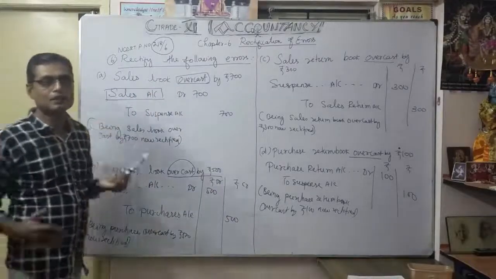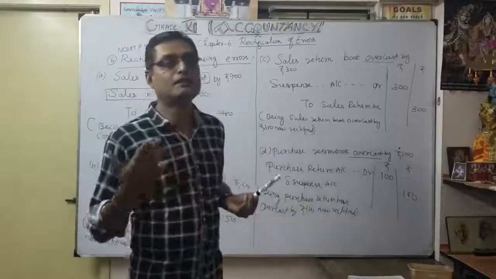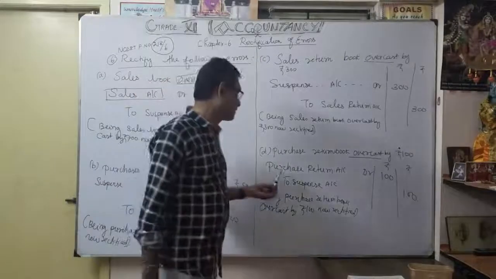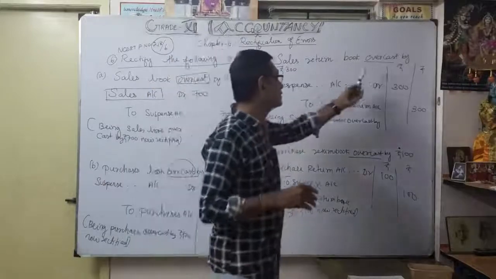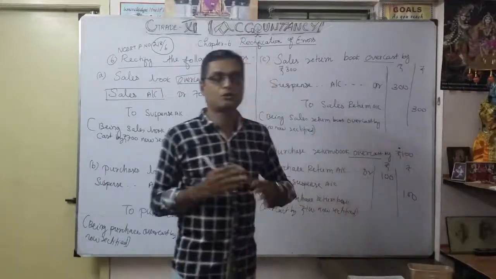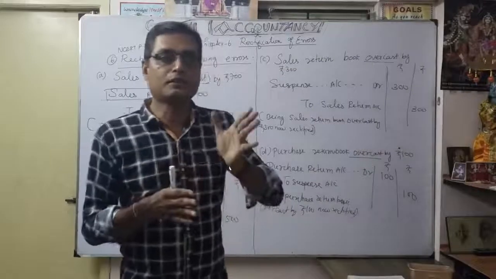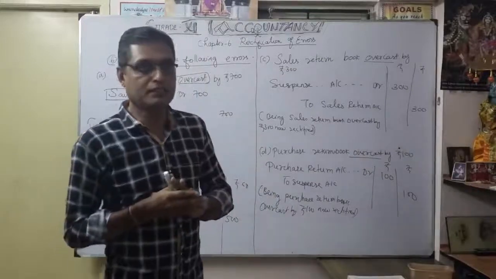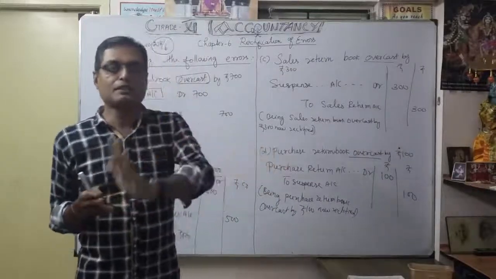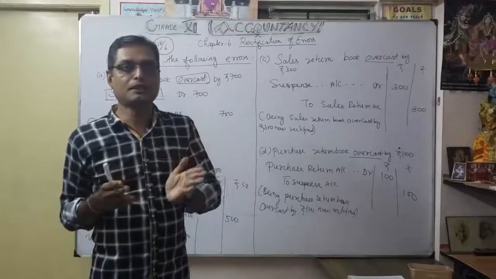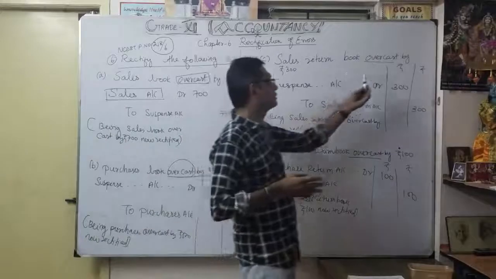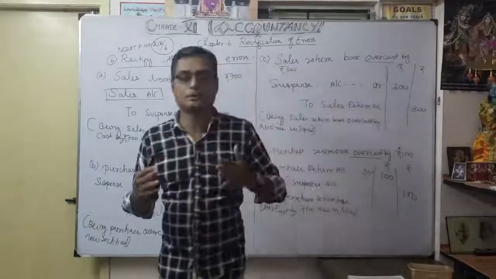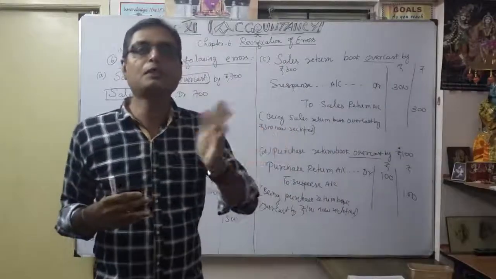Similarly, purchase return is always credit side, so you have to debit purchase return. Similarly, sales return is always debit side; here, over cost, I credit sales return account. So with over cost, you treat the transaction on the opposite side instead of the usual debit or credit side. This is the meaning of over cost: you have to give the opposite effect.